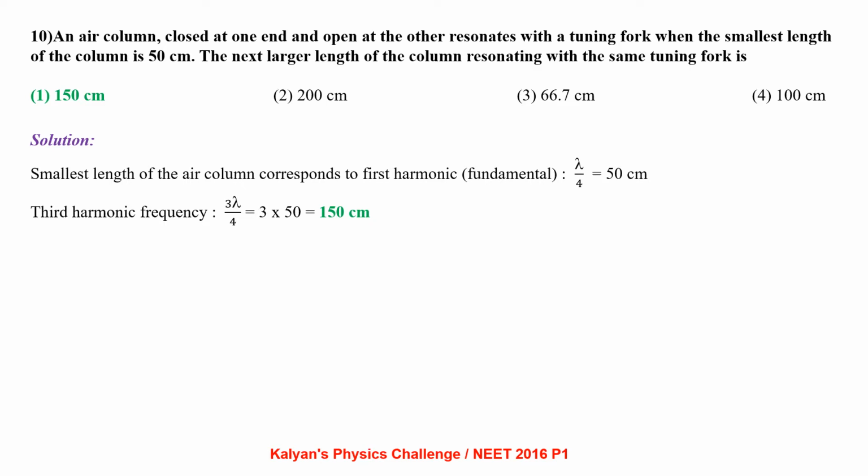The next larger length of the air column will be corresponding to the third harmonic, so which is equal to 3λ/4. So that is 150 cm.